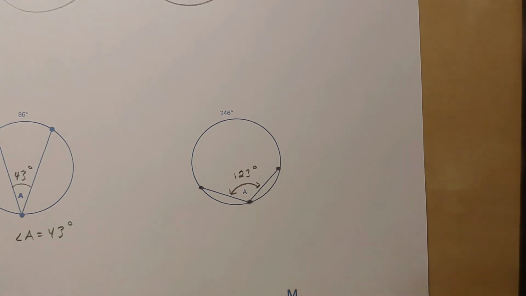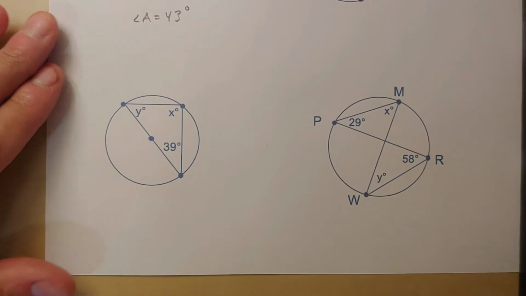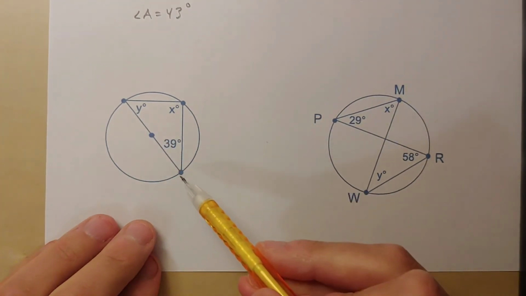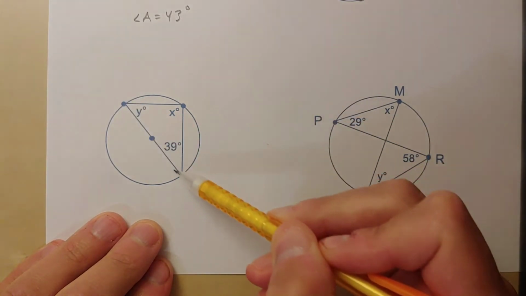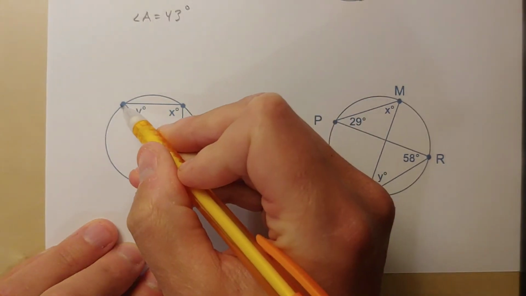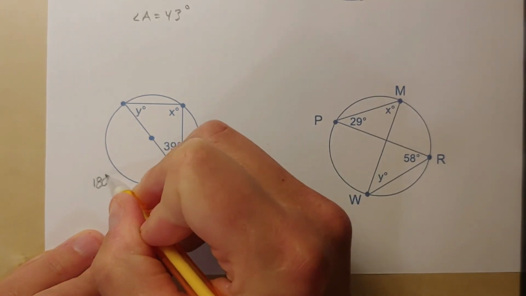Okay, these diagrams can get a little more involved. So let's look at these two examples here. Now here's something we should think about for a moment. Right here I have a diameter again, exactly half of the circle. So I know that this arc right here, which is exactly half the circle, is going to be 180 degrees.